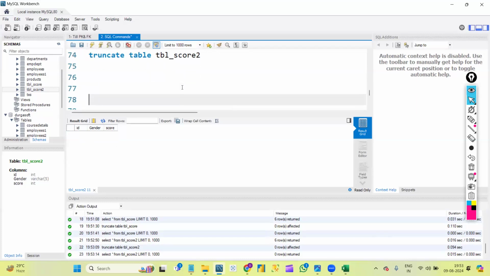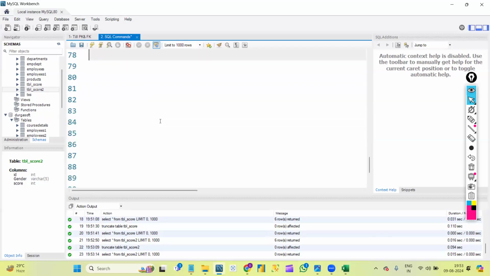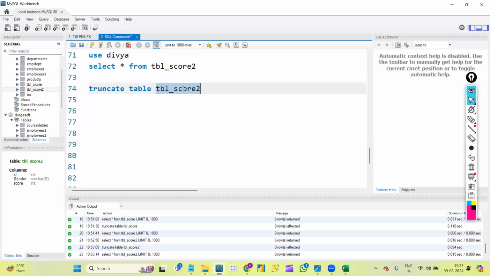Now, whenever we are using truncate, there is one rule: for whatever table we are truncating, if we don't declare any foreign key, that is fine. There are no foreign keys in this table score 2. That's why it worked fine.